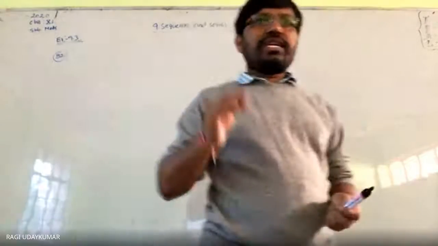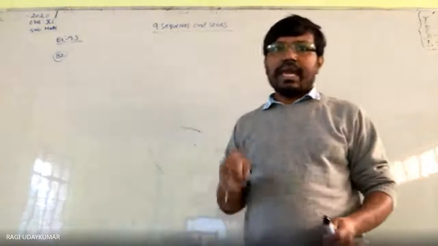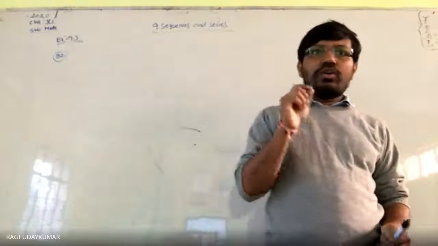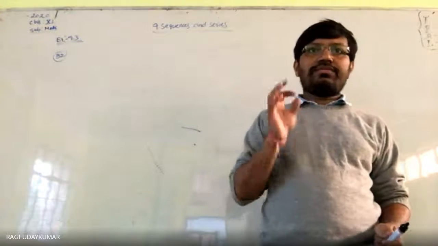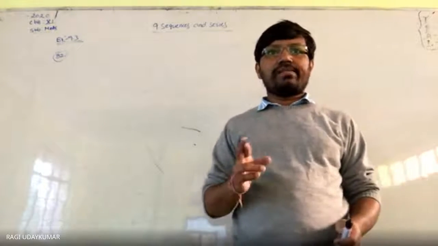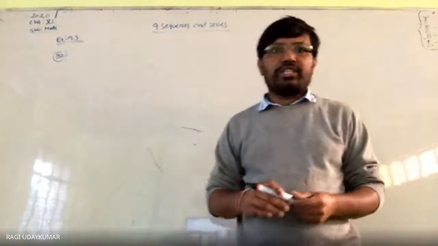If AM and GM of the roots of the quadratic equation are 8, 5 respectively, then obtain the quadratic equation.